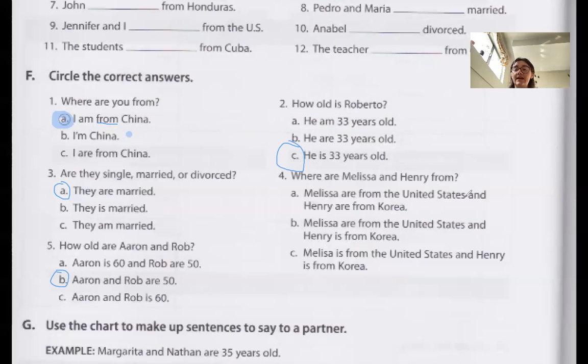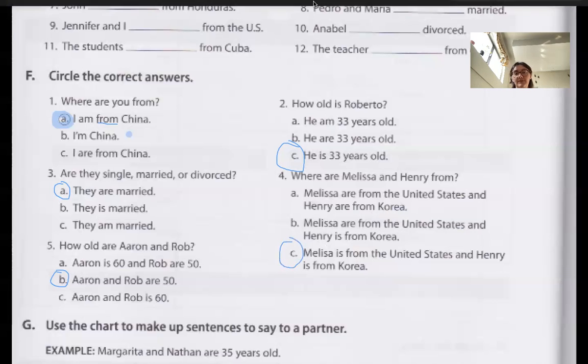Where are Melissa and Henry from? They, right? Melissa and Henry are, they are from, so you want to say Melissa are from the United States and Henry are from Korea. Now, Melissa is only one person and Henry is only one person. So we wouldn't use Melissa are from the United States and Henry are from Korea. You'd say Melissa is from the United States and Henry is from Korea. Okay.